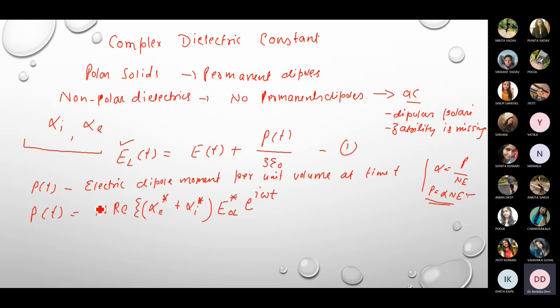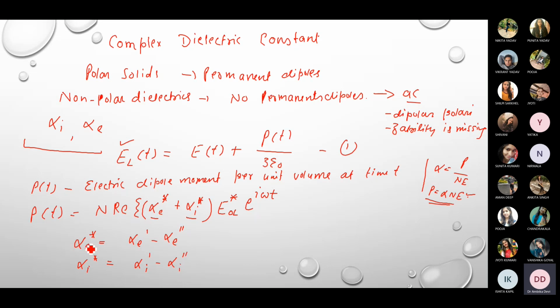This is the complex electronic polarizability, and this is the complex ionic polarizability, and they could be expressed as alpha E star is equal to alpha E dash minus i alpha E double dash, and alpha I star is equal to alpha I dash minus i alpha I double dash.